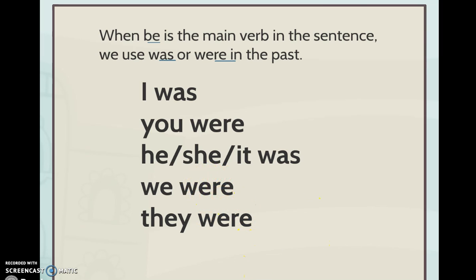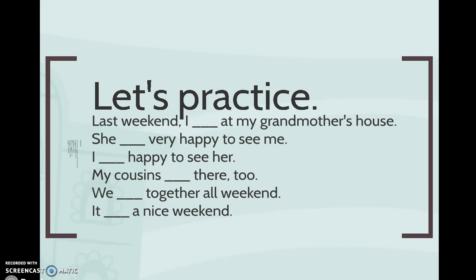Okay, let's see an example. Ayer estaba contenta. I was happy yesterday. Tú estabas contenta ayer. You were happy yesterday. Él estaba contento. He was happy. Ella estaba contenta. She was happy. It, el perro. It was happy. We were happy. Estábamos contentos. They were happy. Okay? This is easy, right? Let's practice.